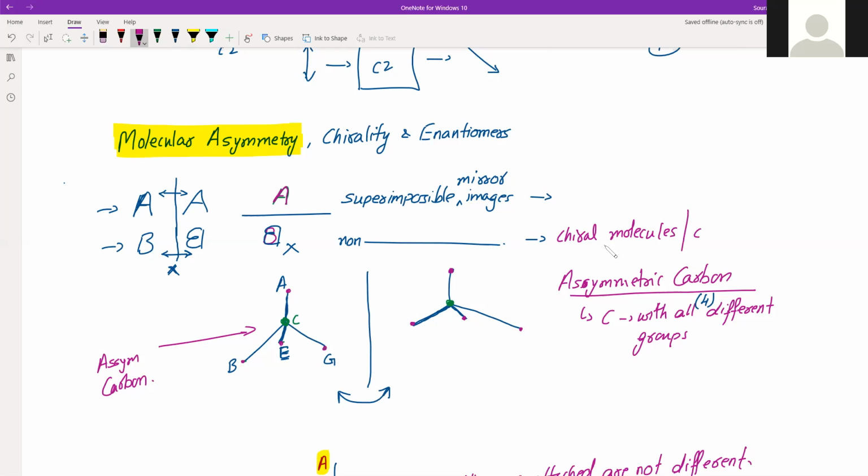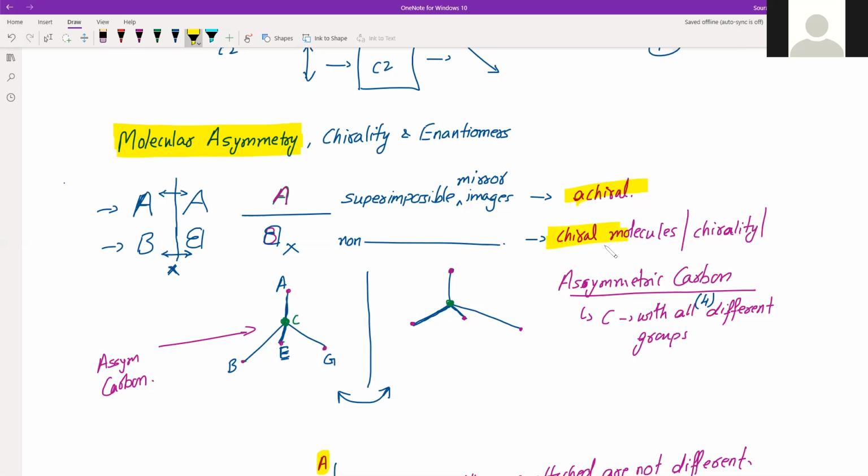And this property is called chirality. And those which are superimposable on their mirror images are called achiral. So these are the two different classes.